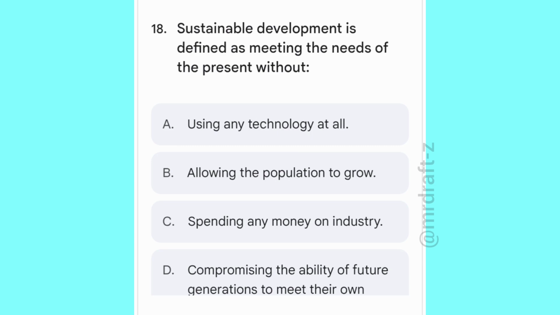Sustainable development is defined as meeting the needs of the present without, options are using any technology at all, allowing the population to grow, spending any money on industry, compromising the ability of future generations to meet their own. Correct answer D. Compromising the ability of future generations to meet their own.